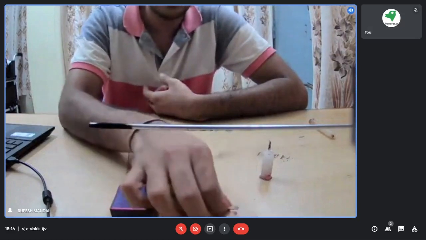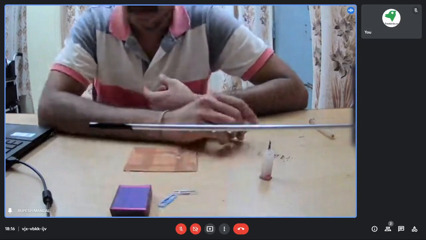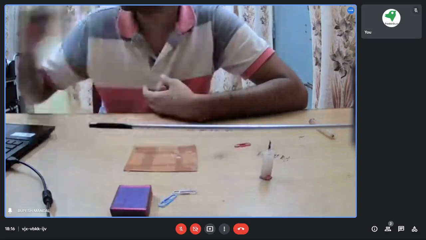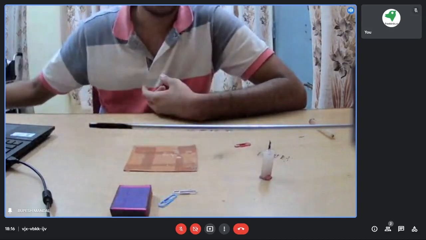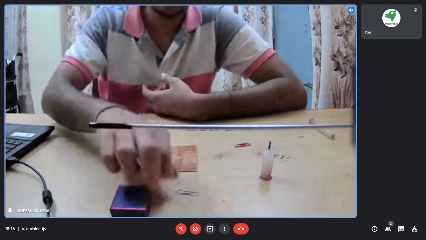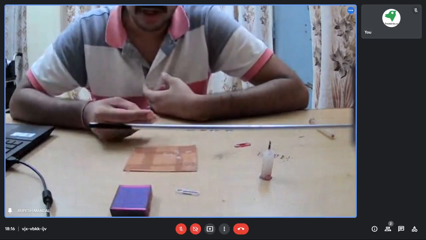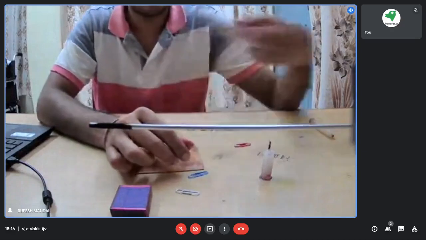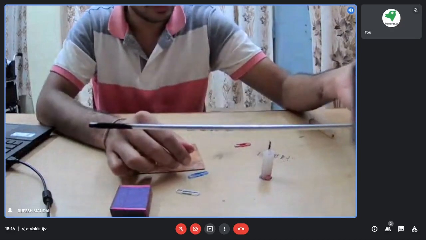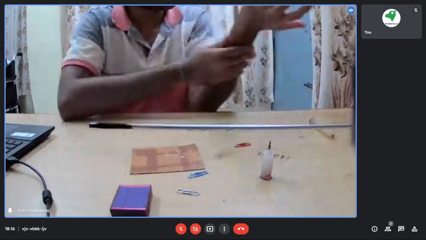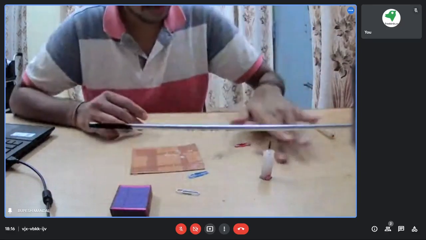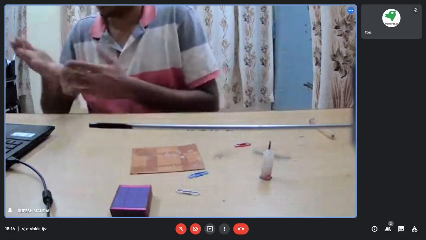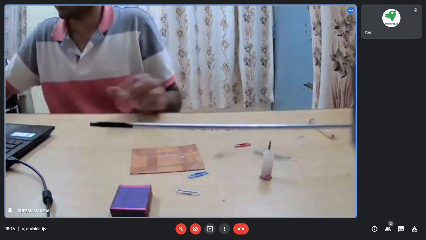I have used only this small candle, but if we use a very good source of fire or heat, the temperature can be attained very quickly. You need to do this experiment very carefully because it may cause some sort of damage. So you need to be very careful with this. Okay, I will switch off my camera.